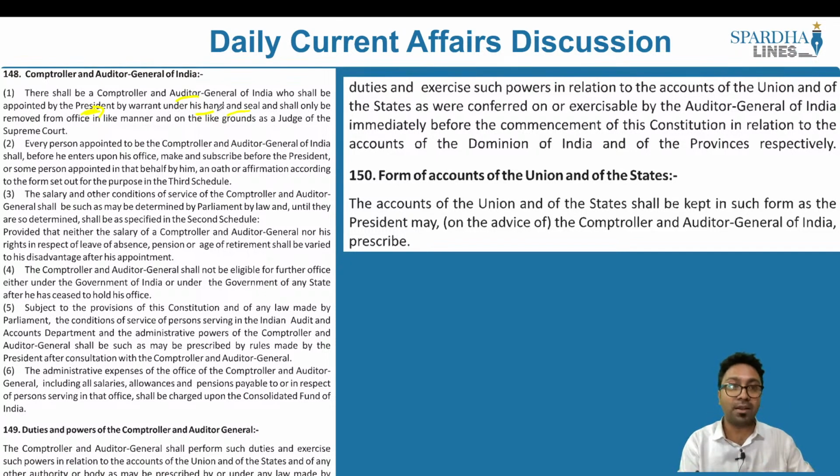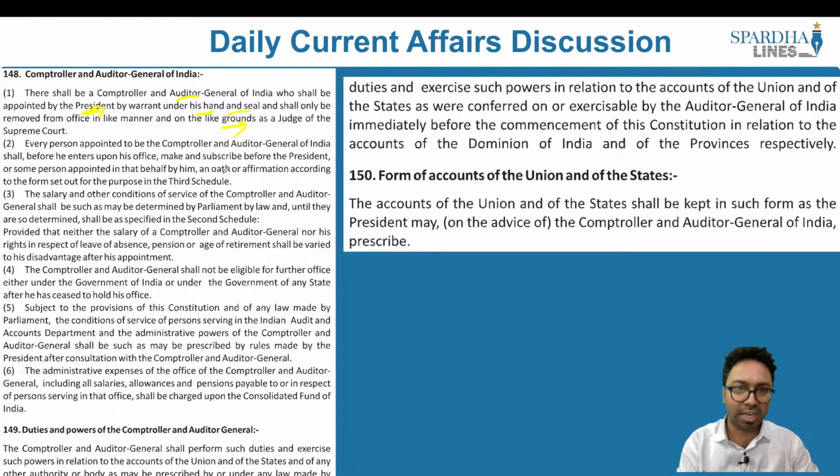Shall only be removed from the office in the manner and on the like grounds as a judge of the Supreme Court. First important parameter. And every person appointed to be Comptroller and Auditor General of India shall, before he enters upon his office, make and subscribe before the president, or some other person appointed in that behalf by him, an oath or affirmation according to the form set out for the purpose in the third schedule.